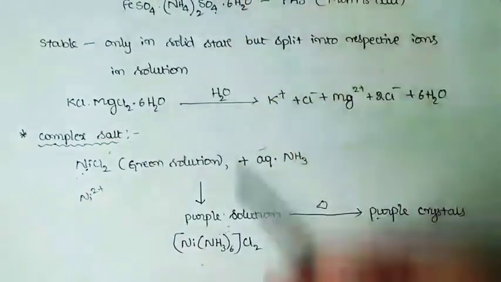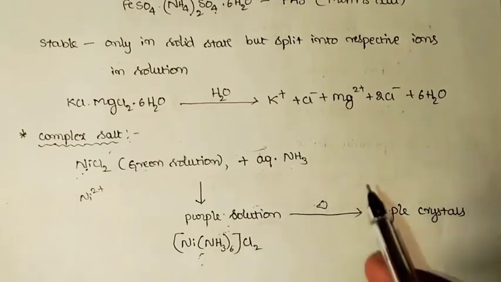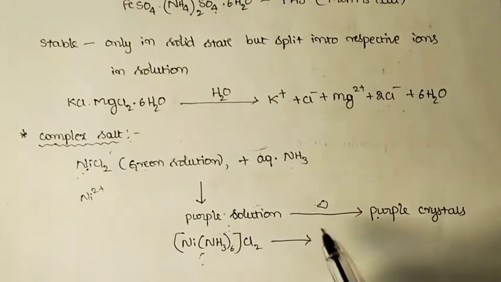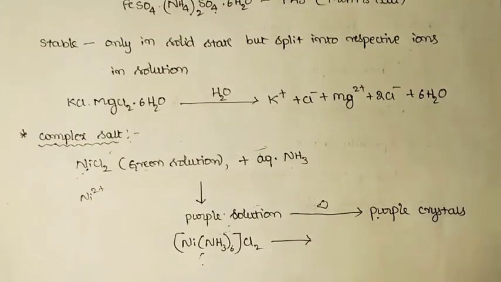And here, if you cross check this material, I mean to say, when you add this material into water, you are not able to identify the presence of free Ni2+ ion.